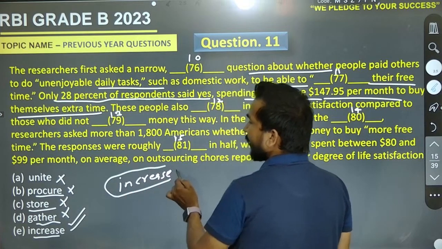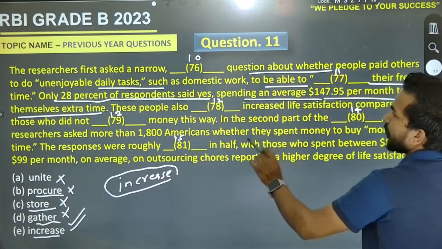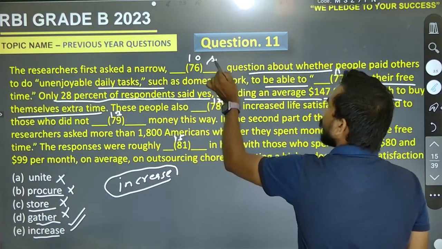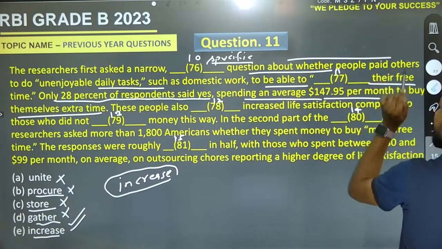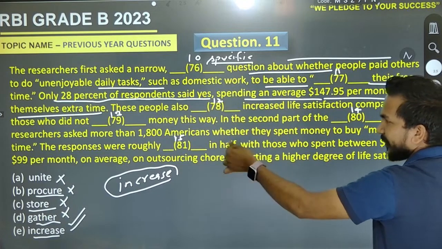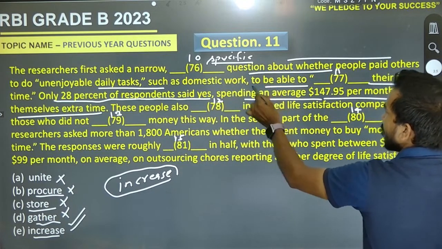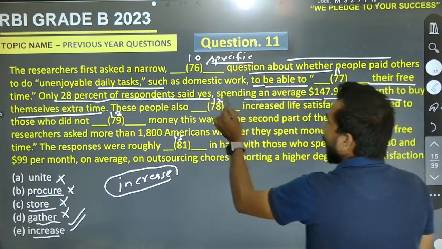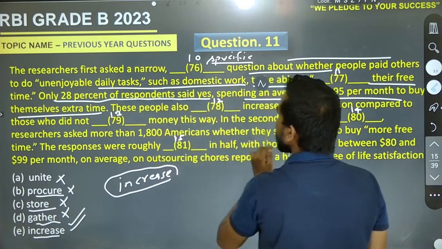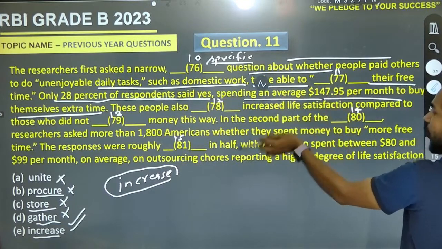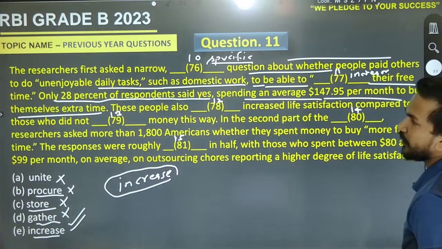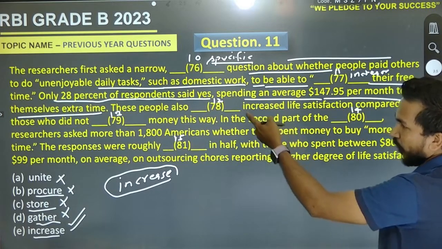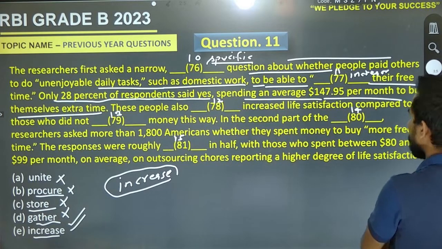Because the specific question asked about whether people paid others to do unenjoyable daily tasks such as domestic work to be able to increase their free time. Only 28% of respondents said yes.